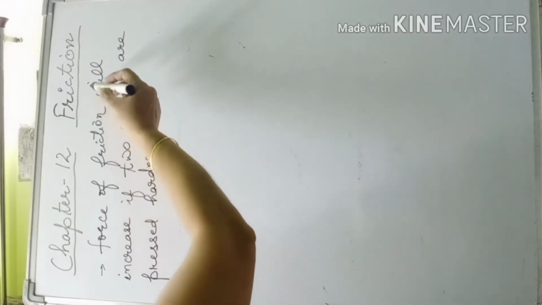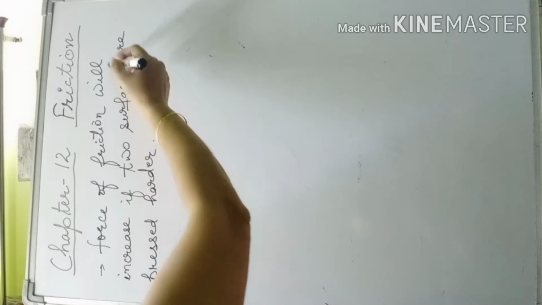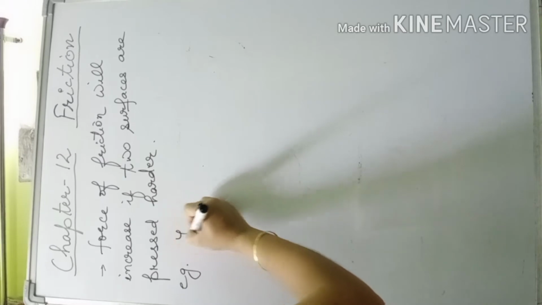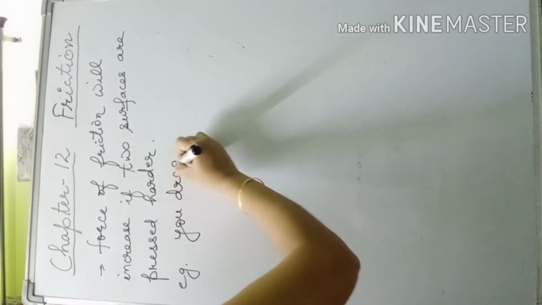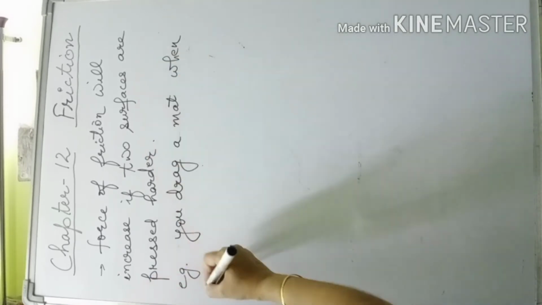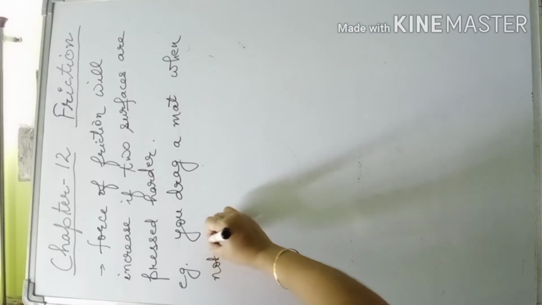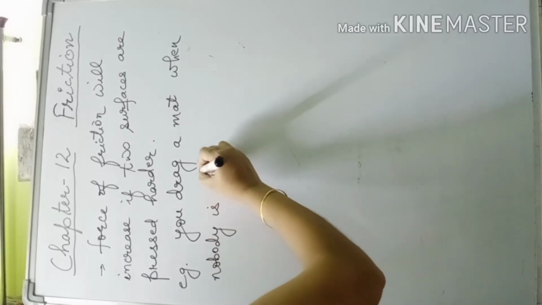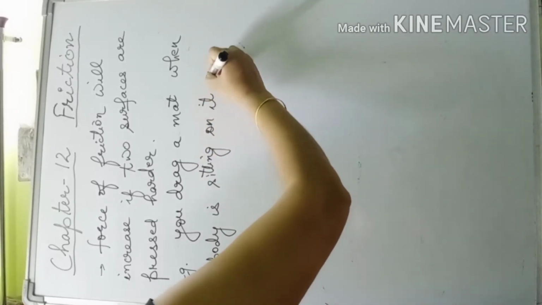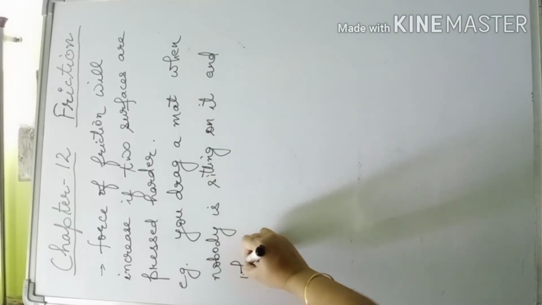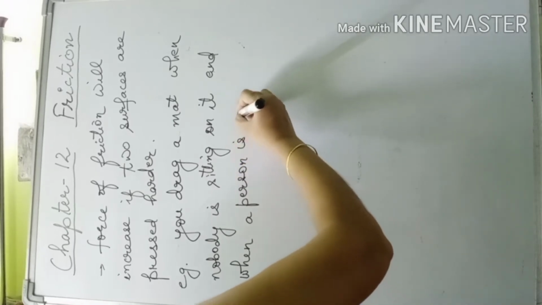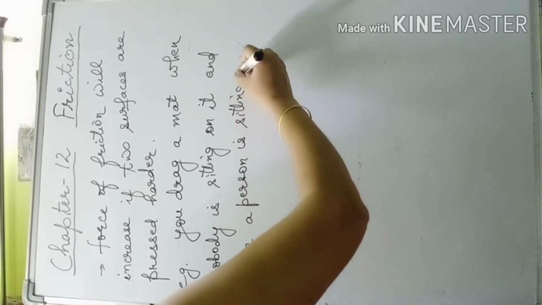Force of friction will increase if two surfaces are pressed harder. For example, you drag a mat when nobody is sitting on it, and when a person is sitting on it.